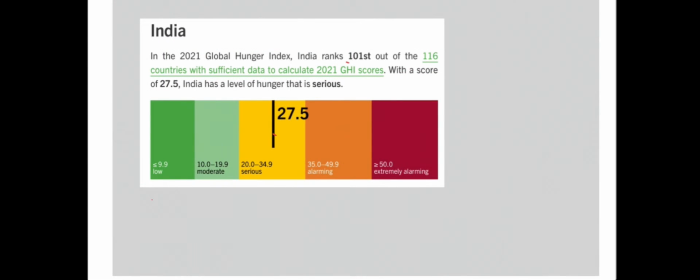Looking into the position of India with respect to the 2021 report, India was at 101st position among 116 countries. With a score of 27.5, India was placed in the serious category. There are 5 categories: low hunger, moderate, serious, alarming, extremely alarming. In the year 2020, India was at 94th position. Now it has slipped to 101st position.